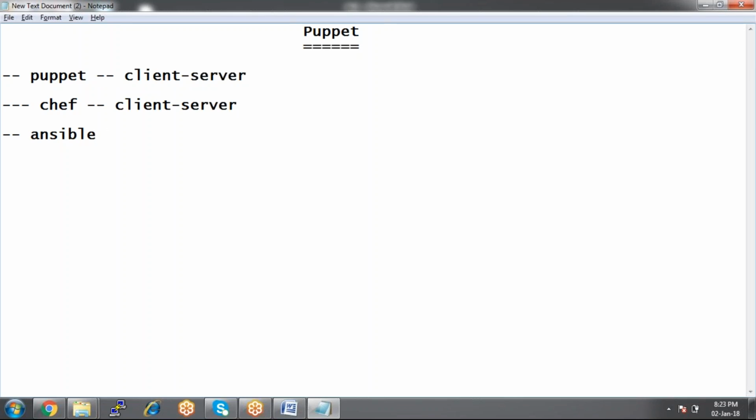But how about Ansible? Of course, Ansible works on client server, but here we won't be having clients, because it is agentless. Ansible is agentless, whereas Puppet and Chef are client server architecture.